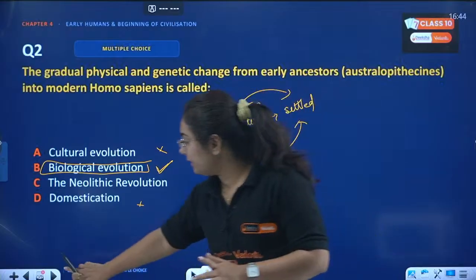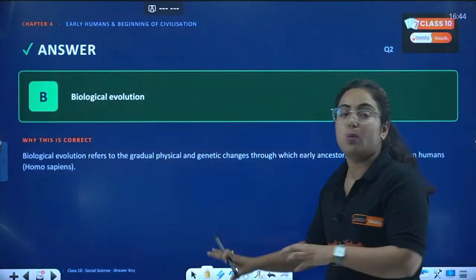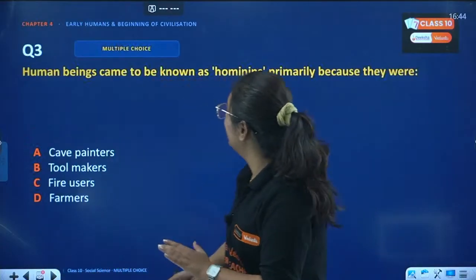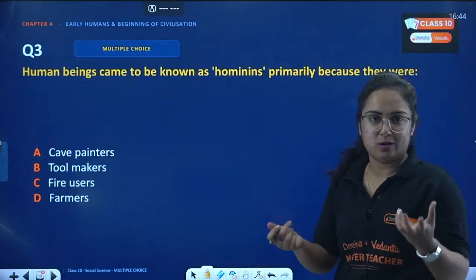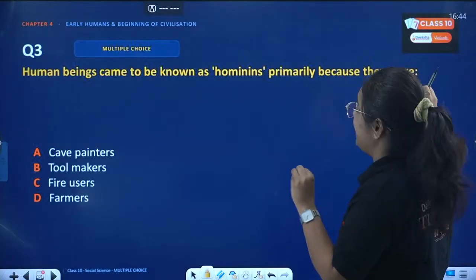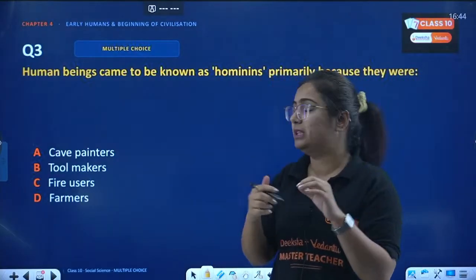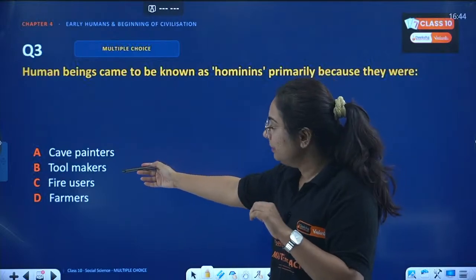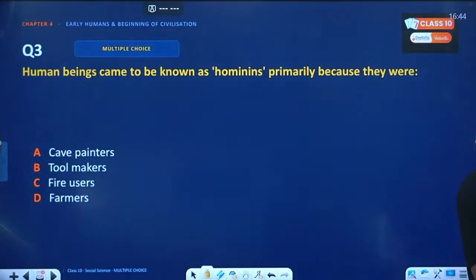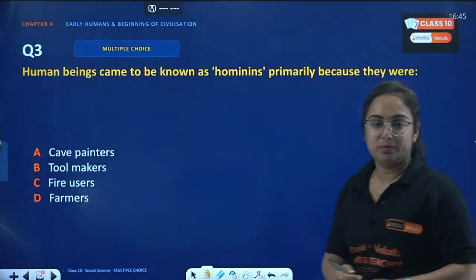And still, if you have any doubt, you can read the explanation over here. Okay, let's move to the third question of the day. Human beings came to be known as hominins, Homo sapiens, or in that scientific line, primarily because they were cave painters, tool makers, fire users, or farmers. Think about this. This is also given in the book. So why do we call them hominins? There is a meaning of this word.